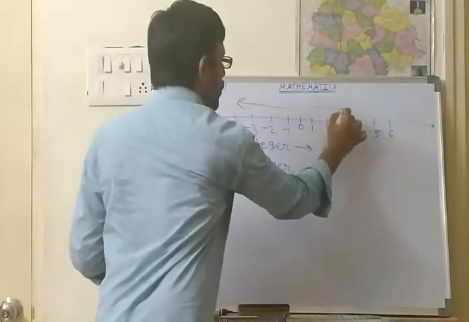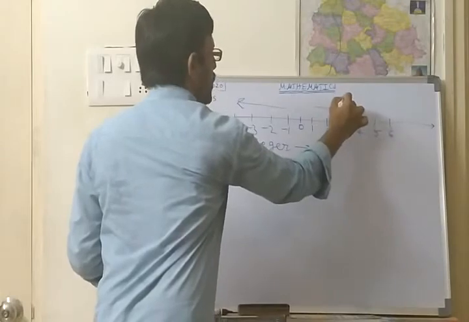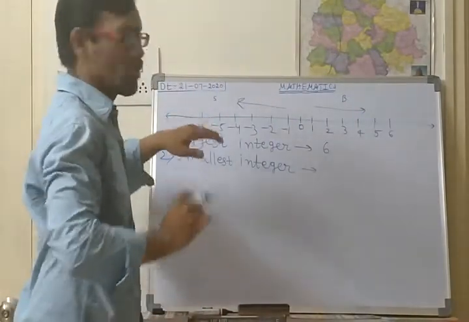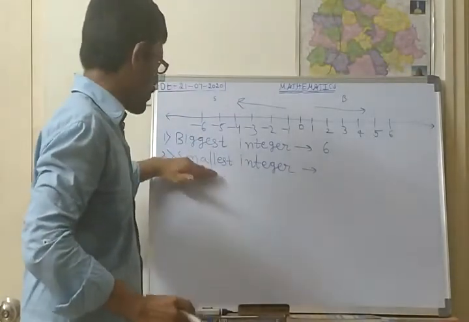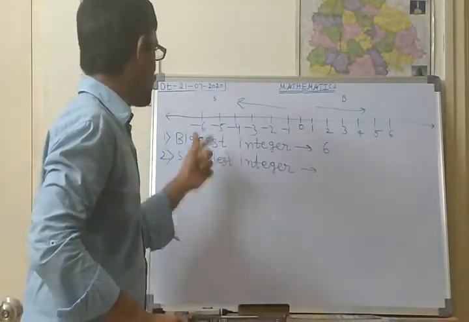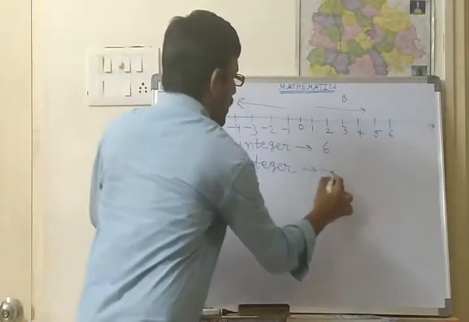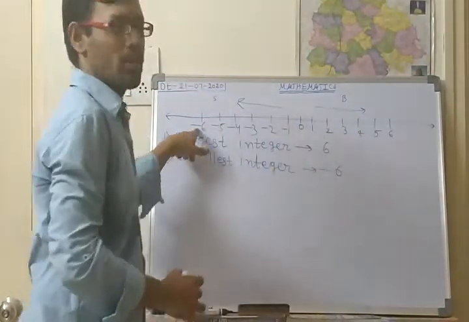But if you go to the right side, these are big numbers. So think about it for some time to solve this. The smallest integer is minus 6.